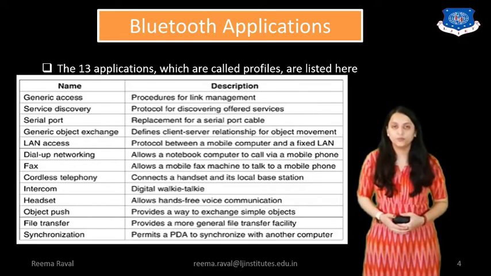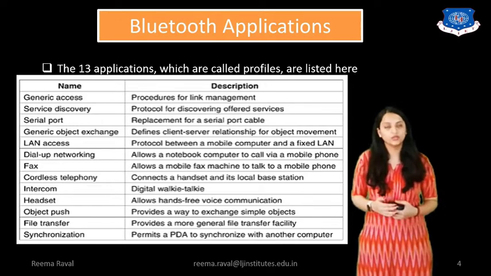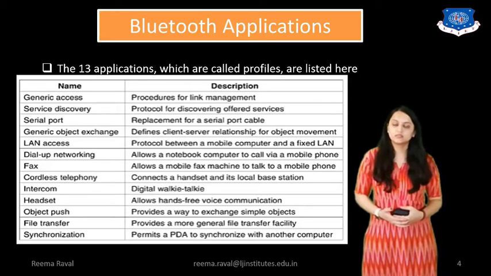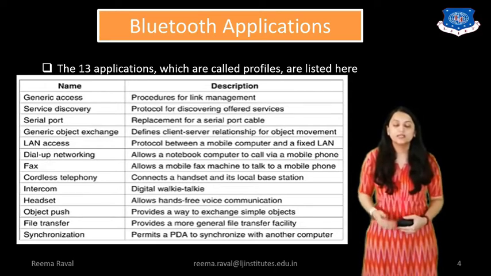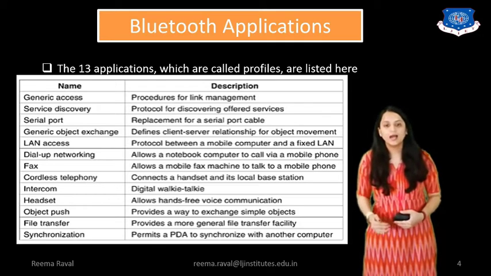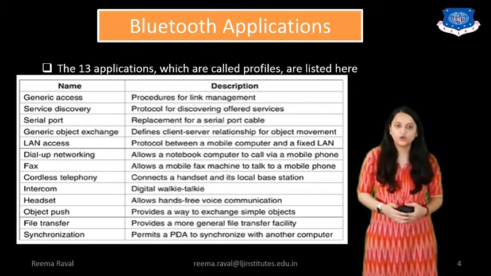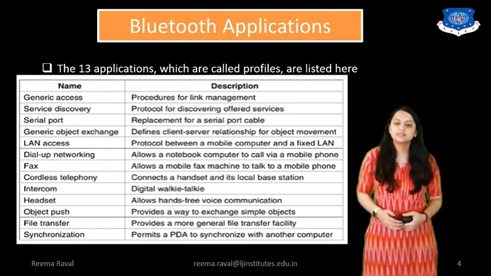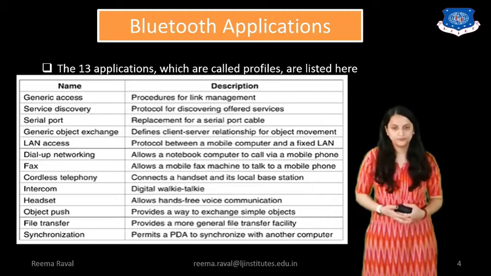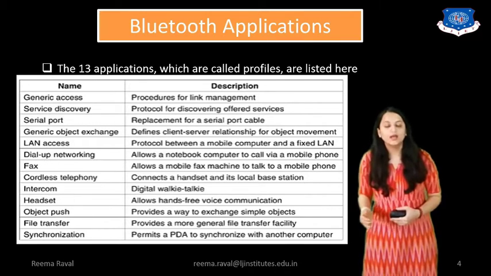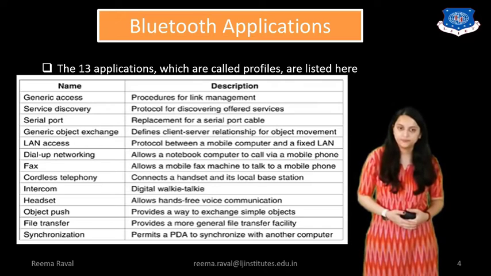Next is serial port. This is a replacement for a serial port cable for data transmission. Next, fourth one is generic object exchange. So this defines client-server relationship for object movement. After that, the next is LAN access. This is the protocol between a mobile computer and a fixed LAN cable.